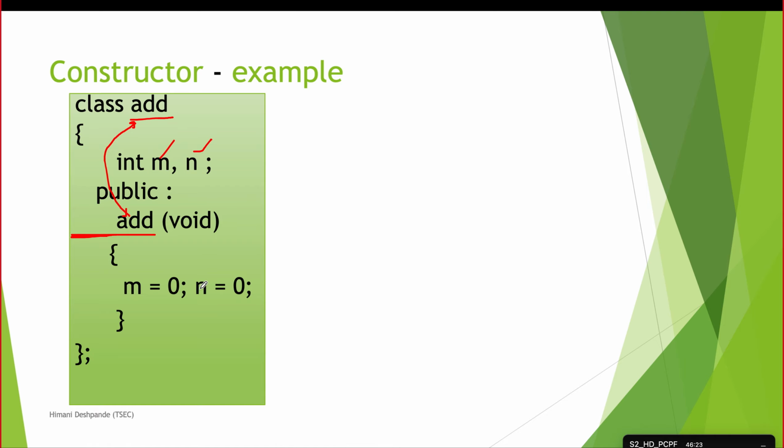What it is doing is initializing m to 0 and n to 0. Both variables are initialized to 0 with this. Now how will this function be invoked? This function will be invoked the moment we create the object. So we have written add a, where a is the object. The moment we write this line, this function will automatically be called, activated and executed. So these functions are called the moment we create the objects of the class.